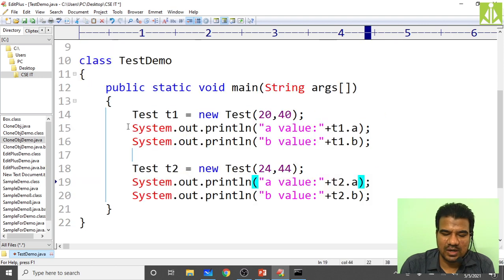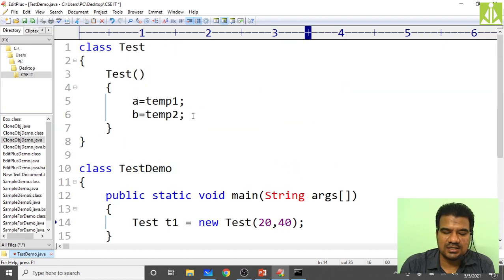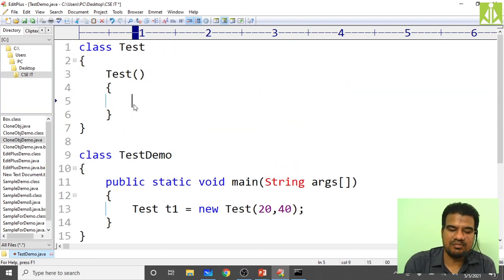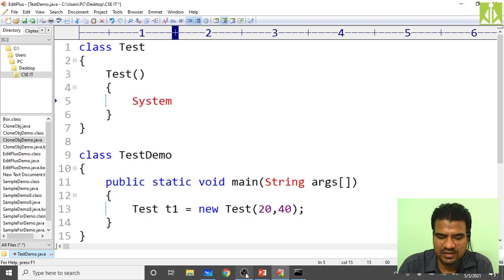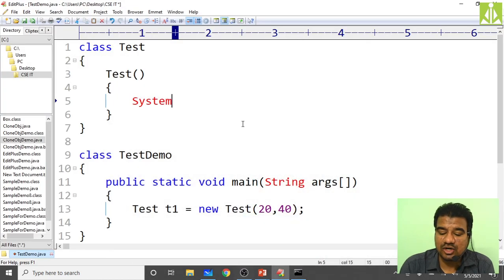Okay, I need one object creation. So remove this. Now just see, inside the constructor I'm writing a simple message. This is my last concept, and with this we conclude. This garbage collection is an important topic, and with it we are about to complete your first unit. For CSE people it is already over, the first unit. For IT people it will take more time.